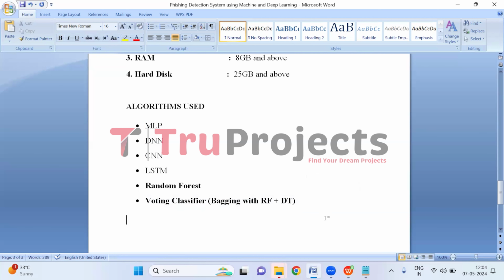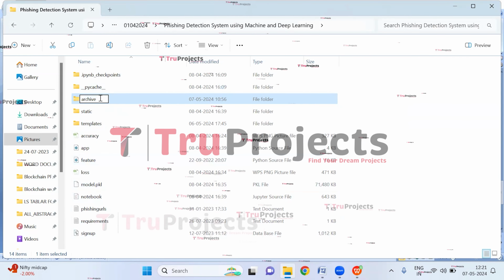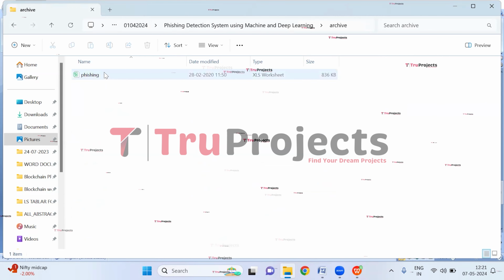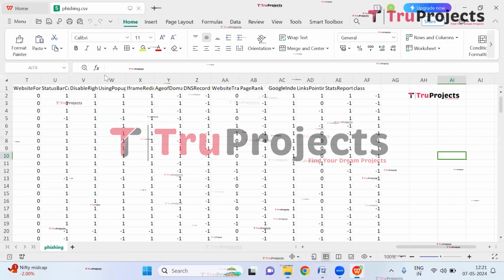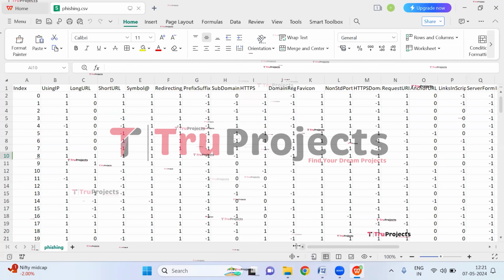To execute this project, first we need to open the code folder, which contains the project source code files. So here, this is the archive folder. In this folder, we have the data set. Let us open this. So in this project, we have utilized the phishing data set, the feature data.